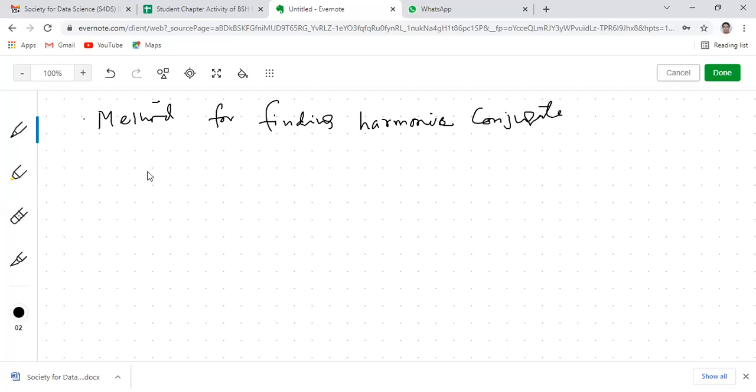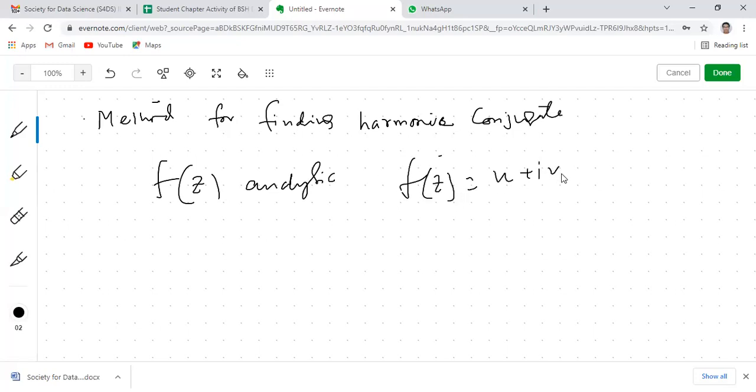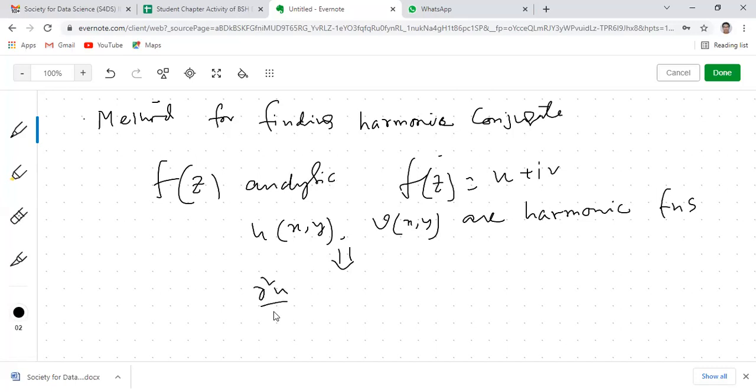So what is the harmonic conjugate? I have discussed in the last class also that if f(z) is analytic, then f(z) can be written in the form of u plus iv. So both u(x,y) and v(x,y) are harmonic functions, which means del 2 u by del x2 plus del 2 u by del y2 equals 0, and del 2 v by del x2 plus del 2 v by del y2 equals 0.